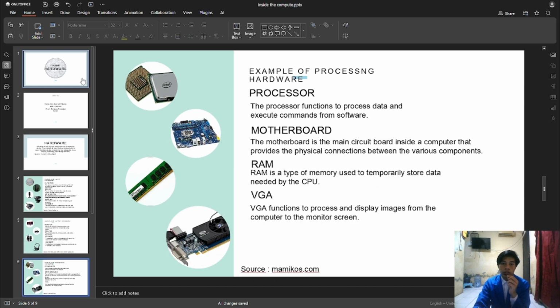Example of processing hardware: processor. The processor's function is to process data and execute commands from software.